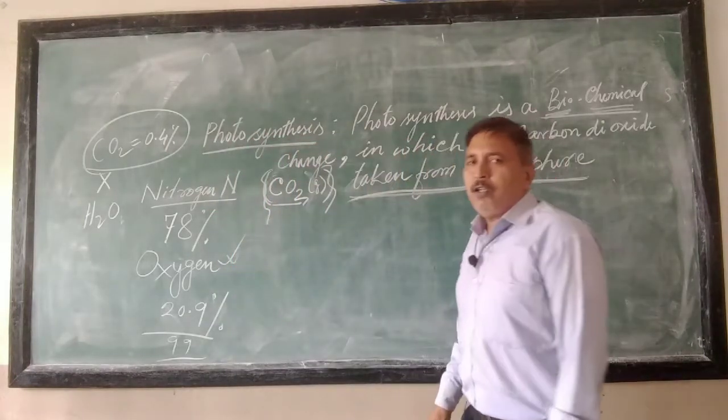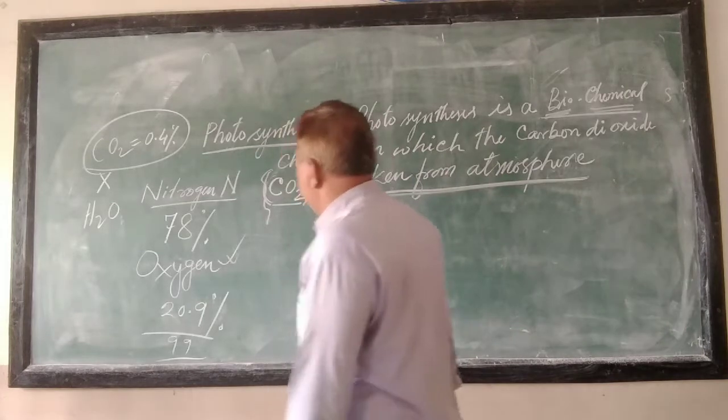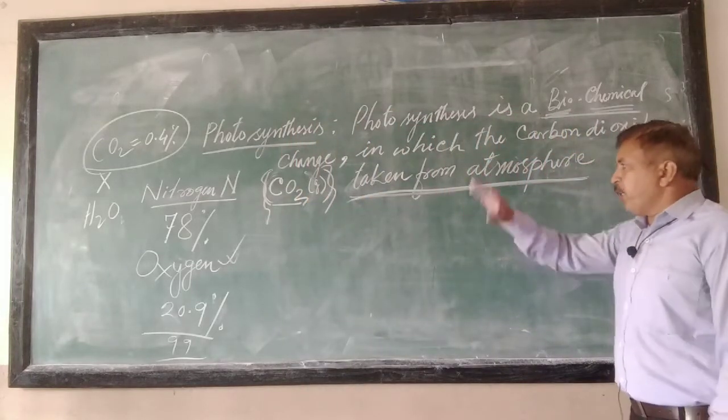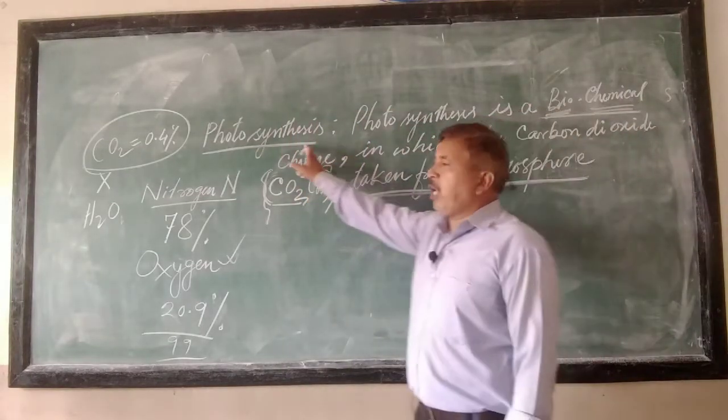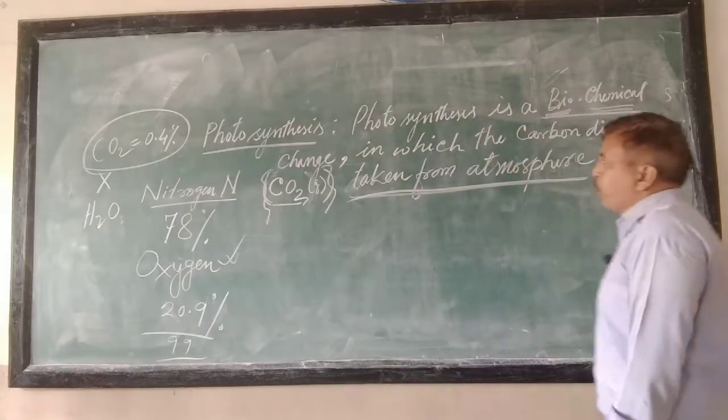Oxygen is used for breathing, right? So I will come back to defining photosynthesis.